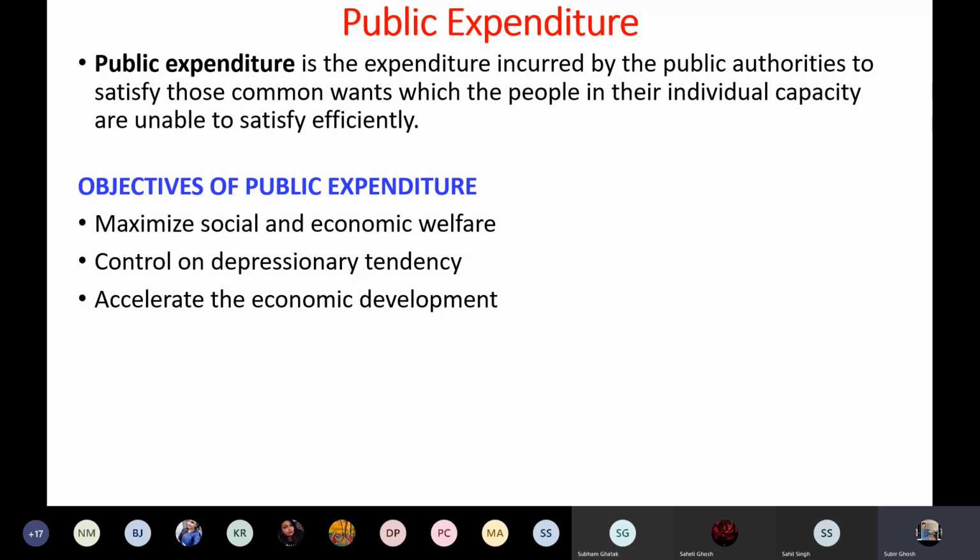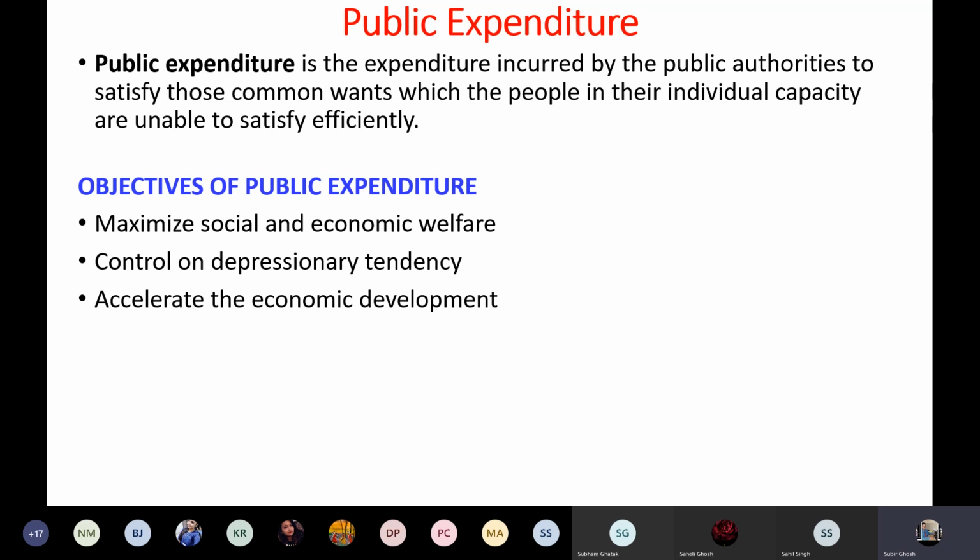So employment generation will be there, and people will earn. Lastly, there will be economic growth, and that will be sustainable economic growth. Sustainable economic growth will be achieved if public expenditure occurs in the economy.